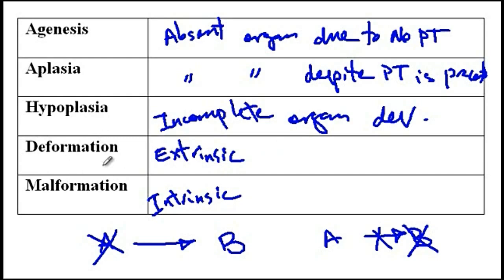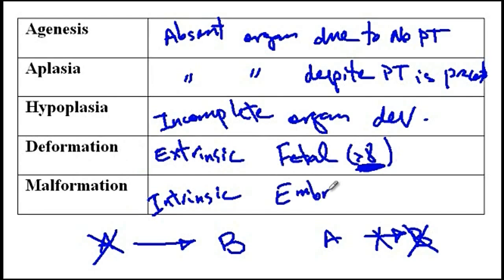And one important difference between these two is that deformation occurs during the fetal period, which is after 8 weeks of gestation, versus malformation, which occurs during the embryonic period, which is between 3 to 8 weeks.